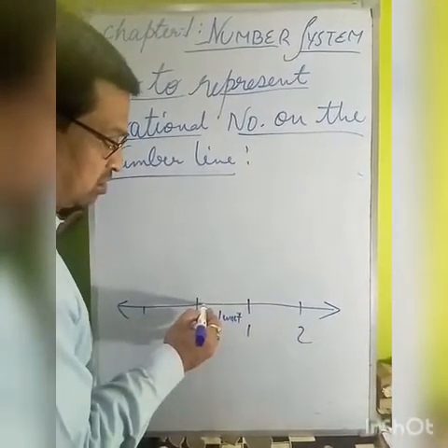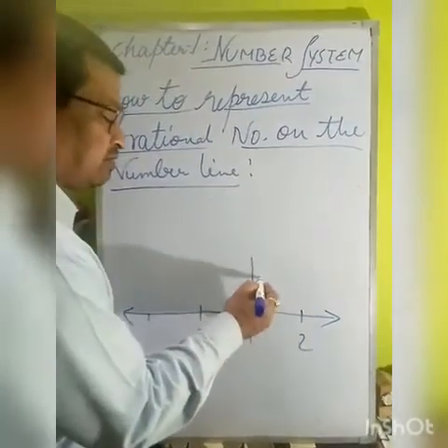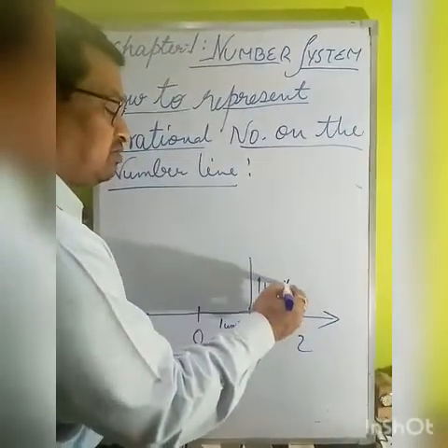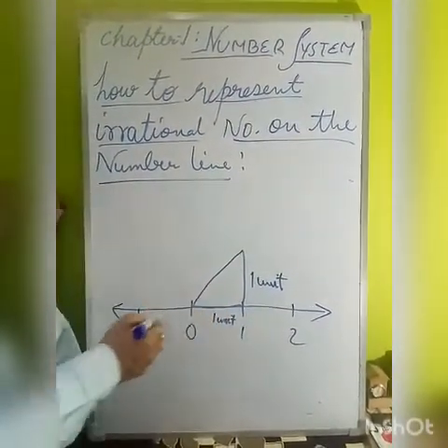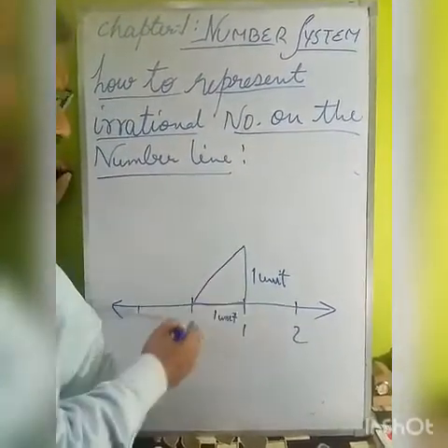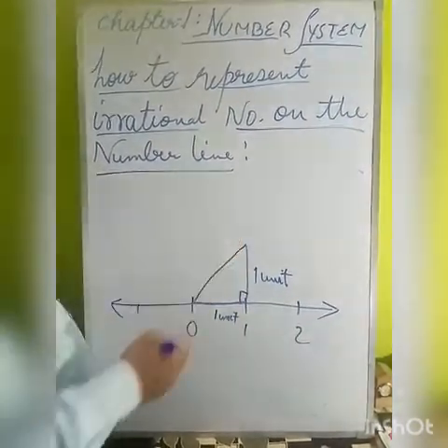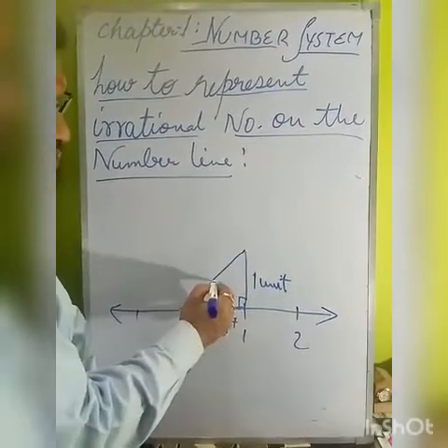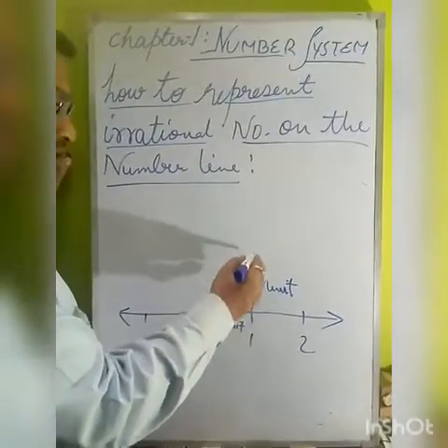With the help of a set square, we will draw one unit here. 1 unit means 1 centimeter. We will join this. This is 90 degrees, so by the Pythagoras theorem, this forms the hypotenuse. The value of this will be under root 2.